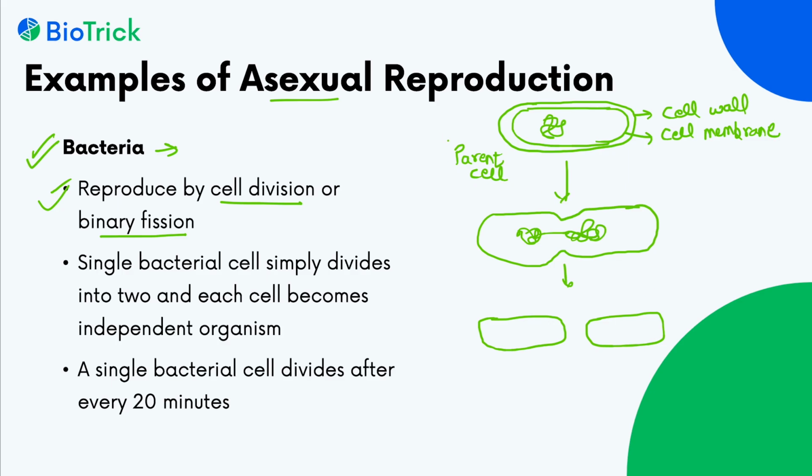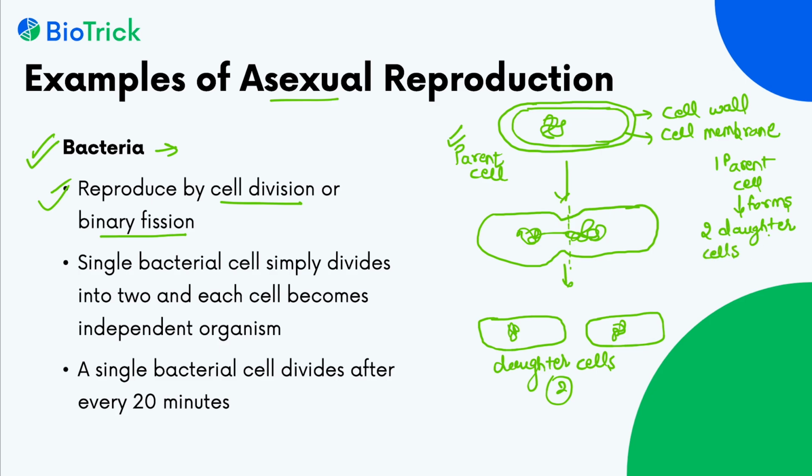And the parent cell loses its originality because this cell divided into 2 new cells. These are the 2 daughter cells. One parent cell forms 2 daughter cells by the process of binary fission.